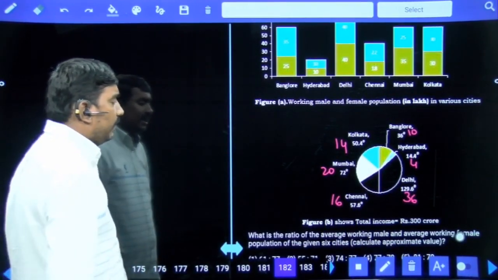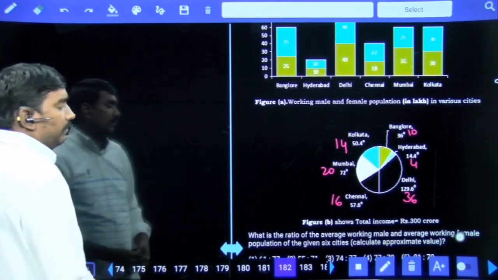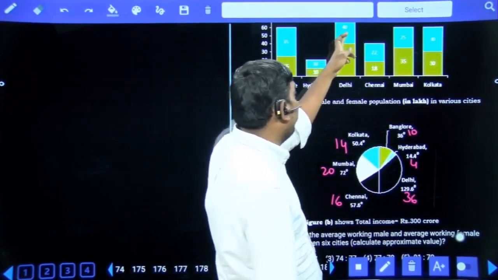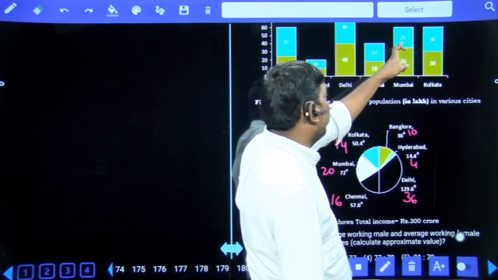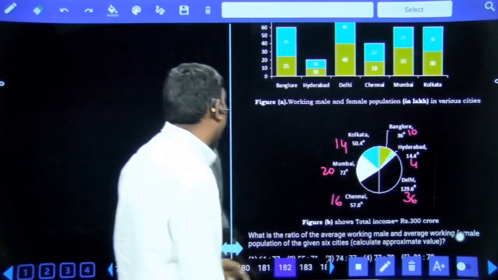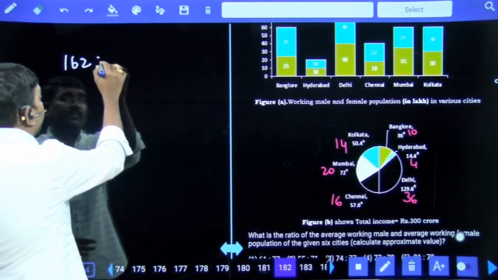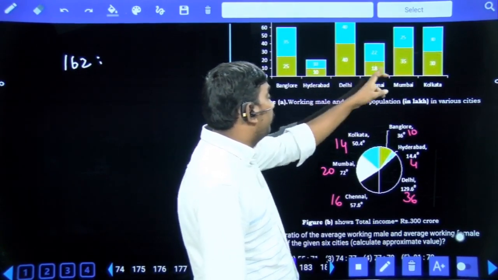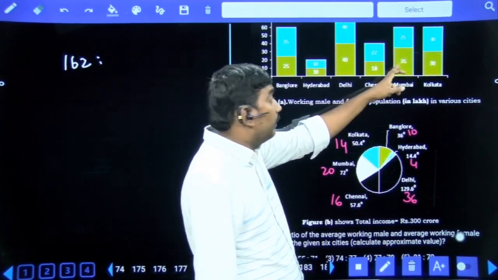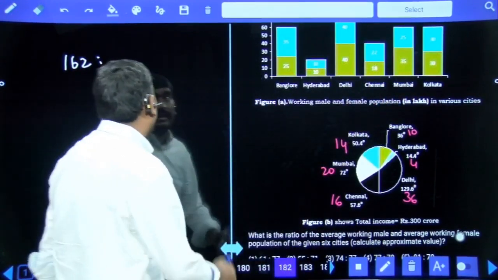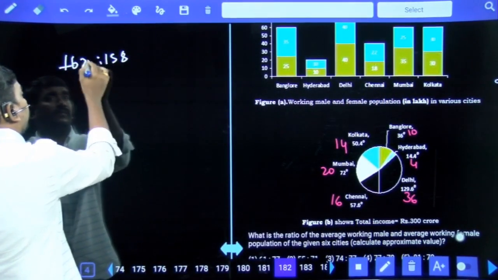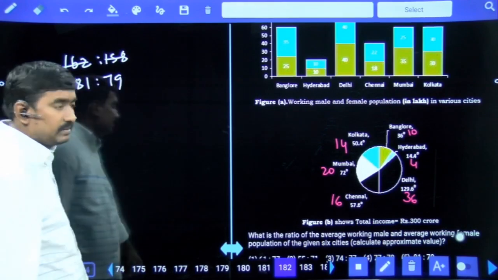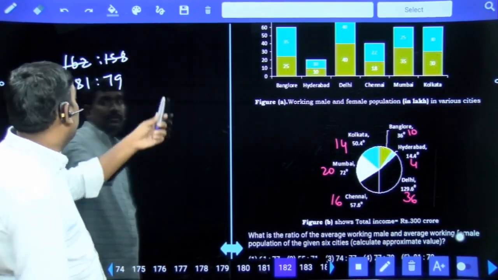What is the ratio of the average working male and average working female population of the given 6 cities? Male: 35, 10, 45, 40, 85, 25, 110, 30, 140, 22, 162. That is male. Female: 25, 10, 35, 40, 75, 35, 110, 140 plus 18, 158. 81 is to 79.